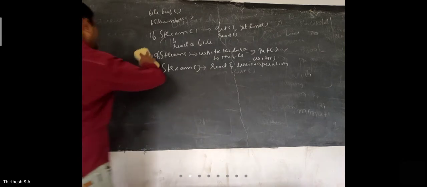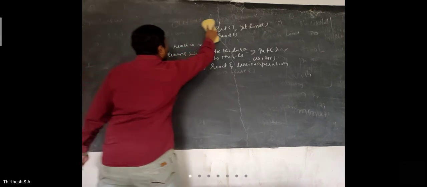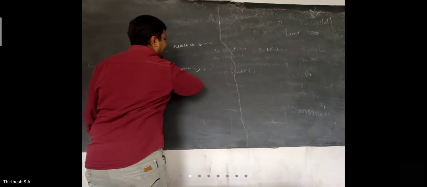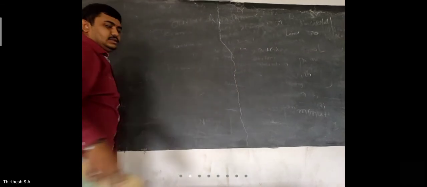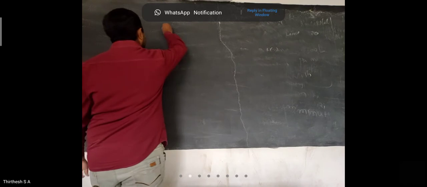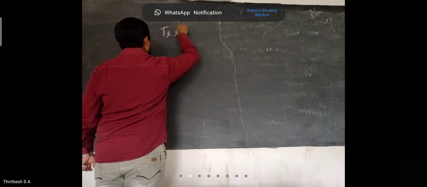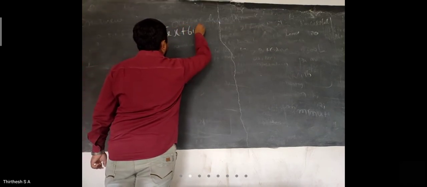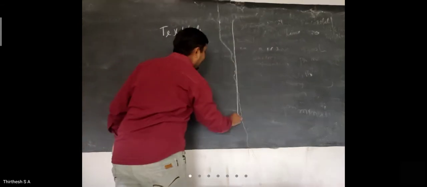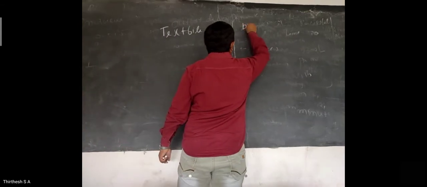Now when we speak about files, we have two different kinds of files. The first one is text file, and the second one is binary file.